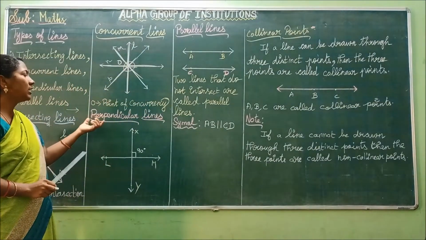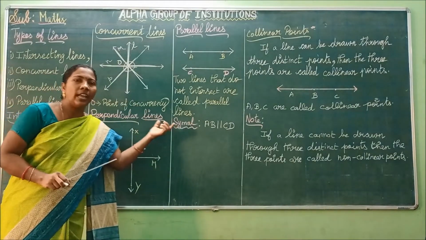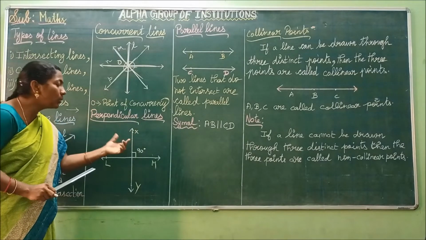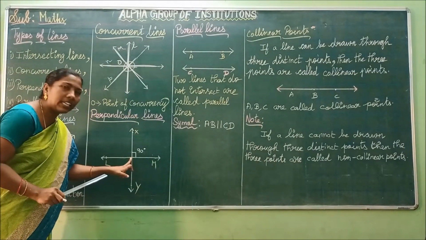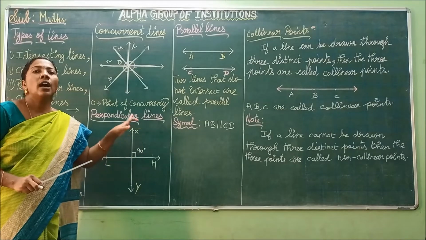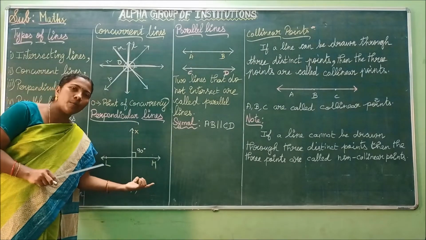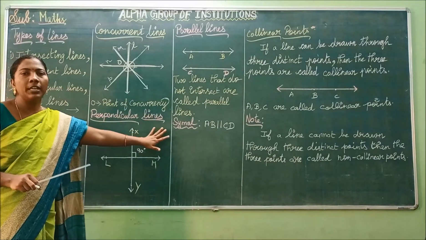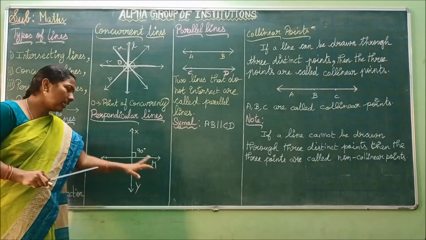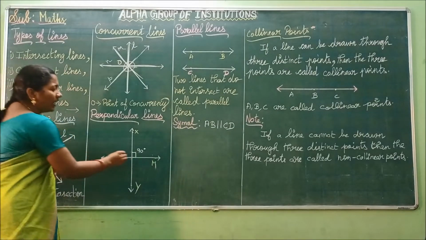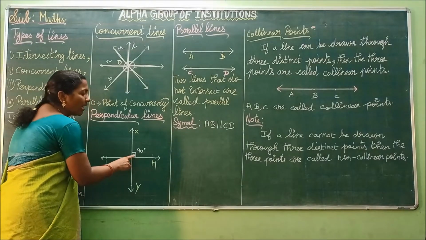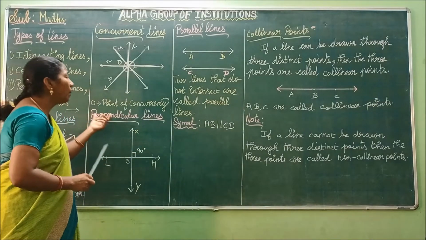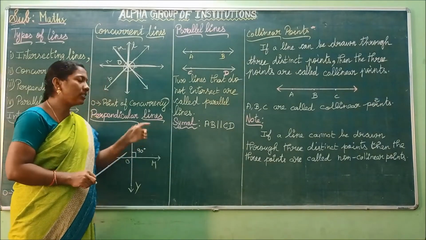Do you understand? Next we are going to see perpendicular lines. What is meant by perpendicular lines? Perpendicular lines means two lines intersecting each other and forming 90 degrees at that intersecting point. Such lines are said to be perpendicular lines. Two lines intersect at a point. At that point of intersection, the angle formed is 90 degrees. Then the two lines are said to be perpendicular lines. Do you understand, children?